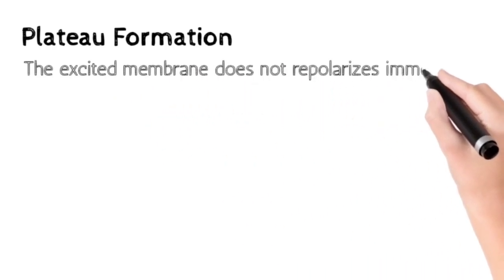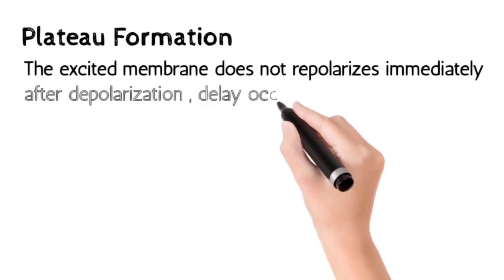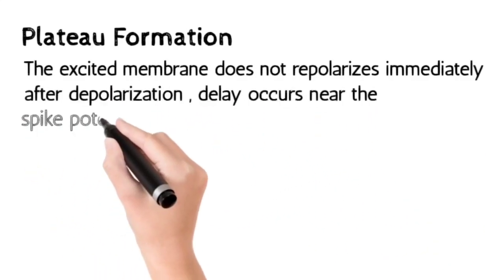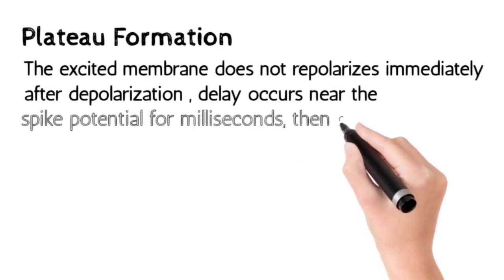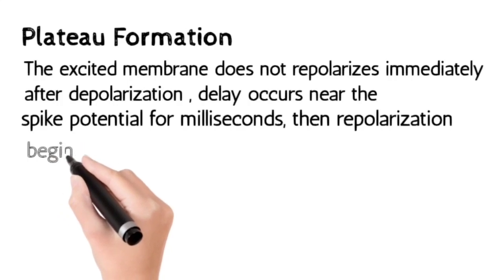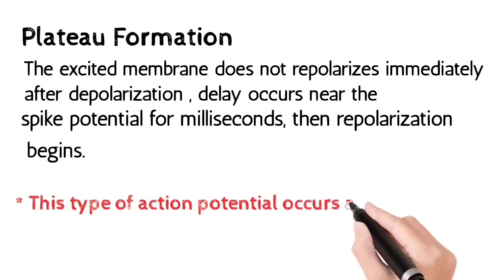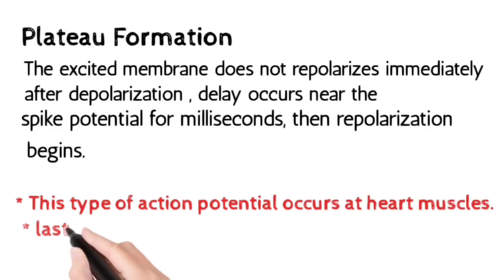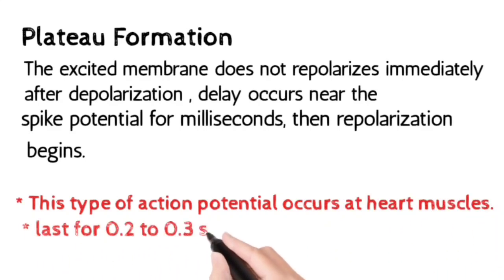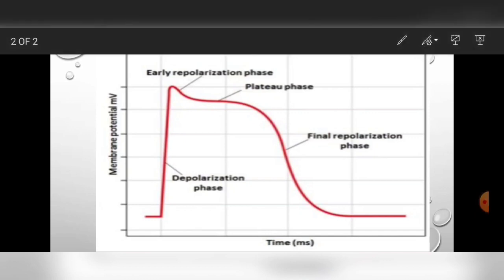Then the plateau formation. It is the phenomenon in which the excited membrane does not repolarize immediately after the depolarization. A delay occurs near the spike potential for some milliseconds, then repolarization begins. This type of action potential occurs in the heart muscles, and it lasts for 0.2 to 3 seconds. Now see this diagram. This diagram shows the plateau phase.